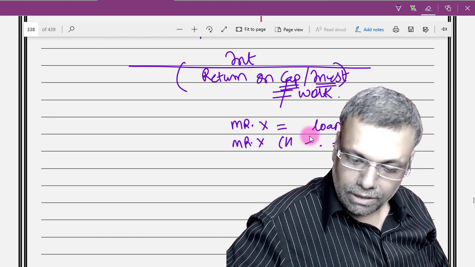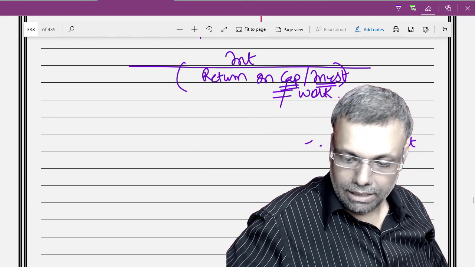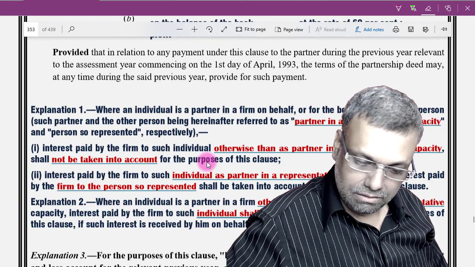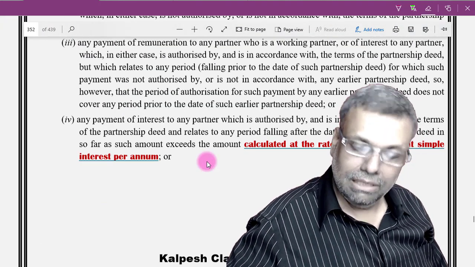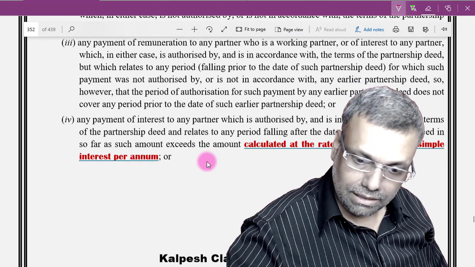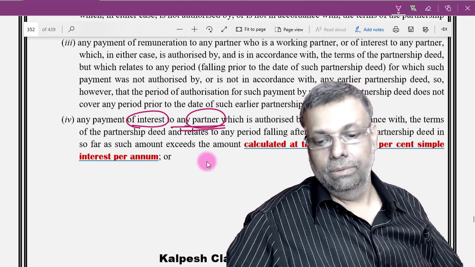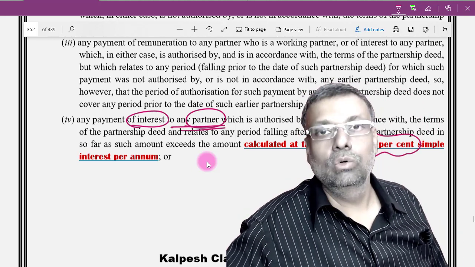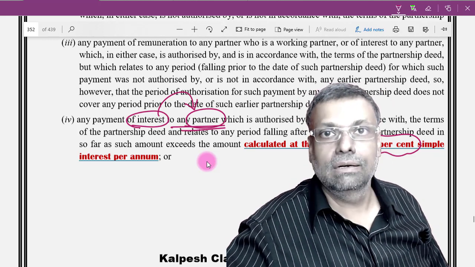Now, section 40B will be applicable. First of all, I am focusing on interest, and interest to any partner. Listen very carefully. That means this particular 12% adjustment that we are talking about is applicable only when the interest is paid to the partner.